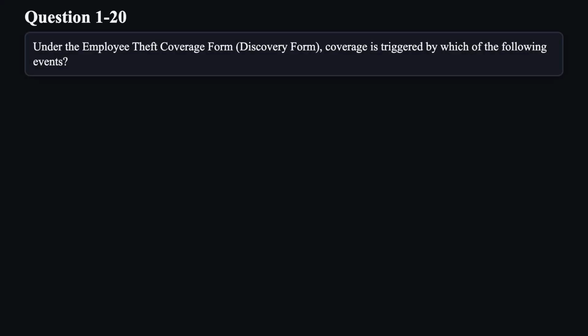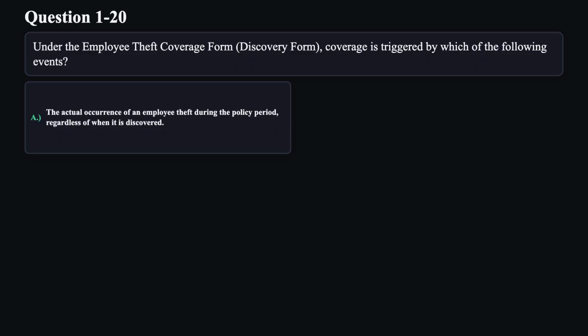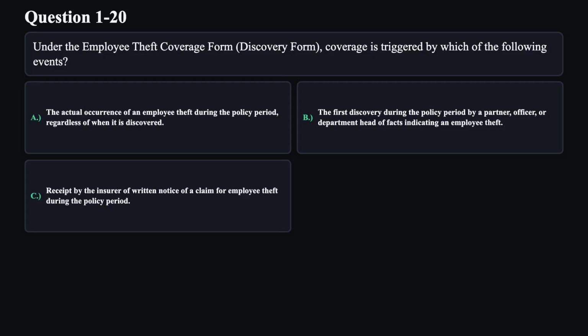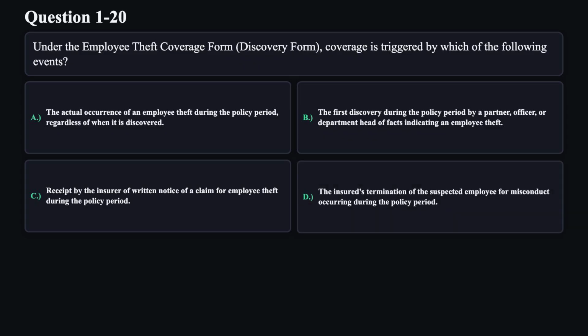Question 20. Under the Employee Theft Coverage Form, Discovery Form, coverage is triggered by which of the following events? A. The actual occurrence of an employee theft during the policy period, regardless of when it is discovered. B. The first discovery during the policy period by a partner, officer, or department head of facts indicating an employee theft. C. Receipt by the insurer of written notice of a claim for employee theft during the policy period. D. The insured's termination of the suspected employee for misconduct occurring during the policy period.